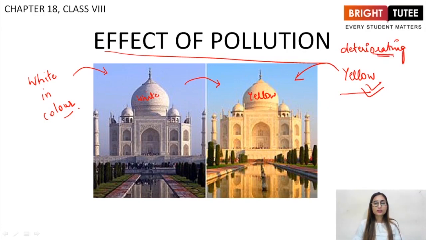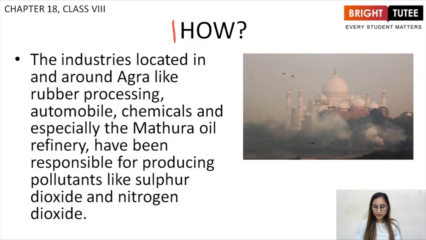Now students, how is it happening? What is the reason behind it?